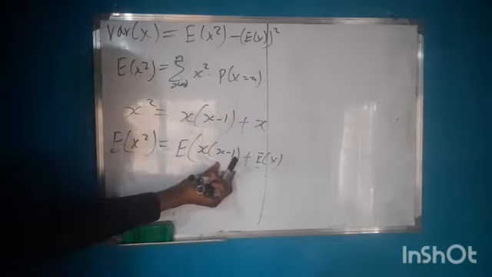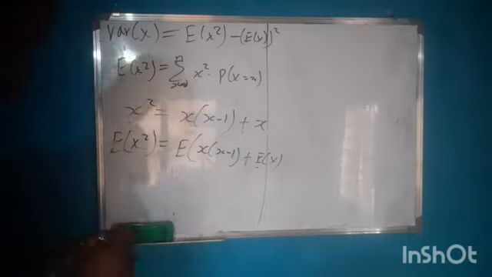So let's get the expected value of x bracket x minus 1.